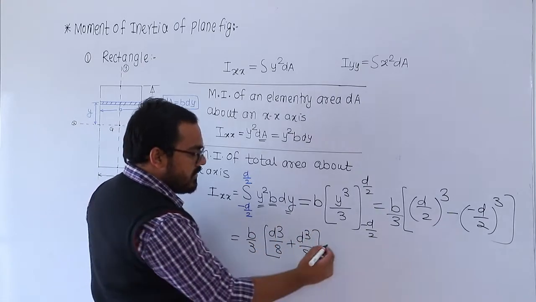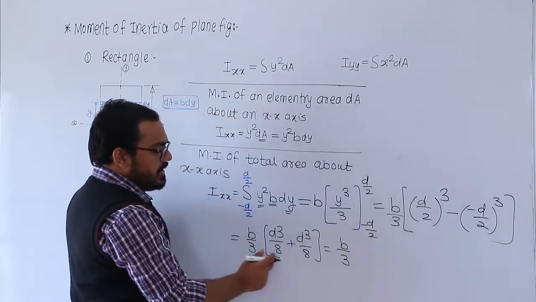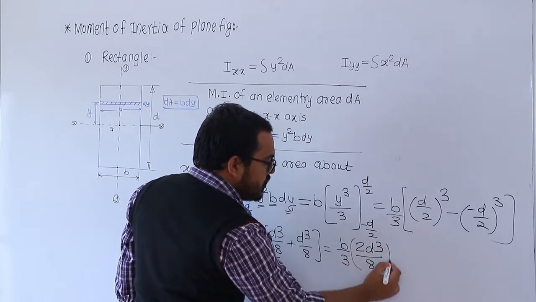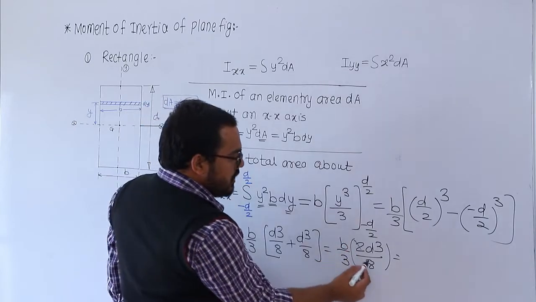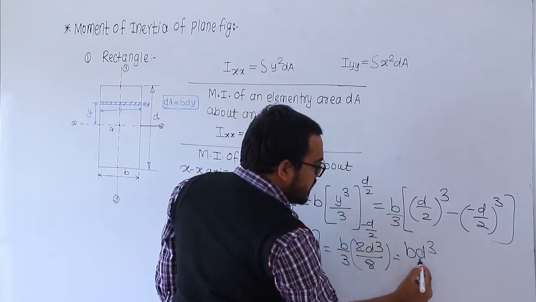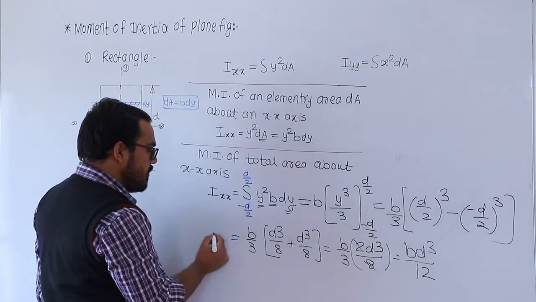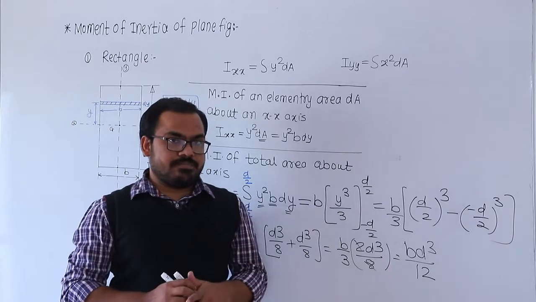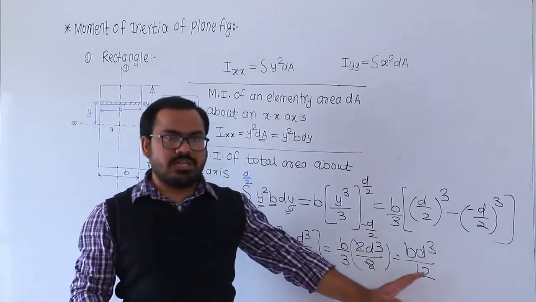So from this what happened? b by 3, 8 is the base, so this can be written like this: 2d cube divided by 8. So this and this get cancelled, so there is a 4. So the final answer is what? That is bd cube by 12, and this is the moment of inertia about the xx axis. bd cube by 12. ठीक आहे. So bd cube by 12.